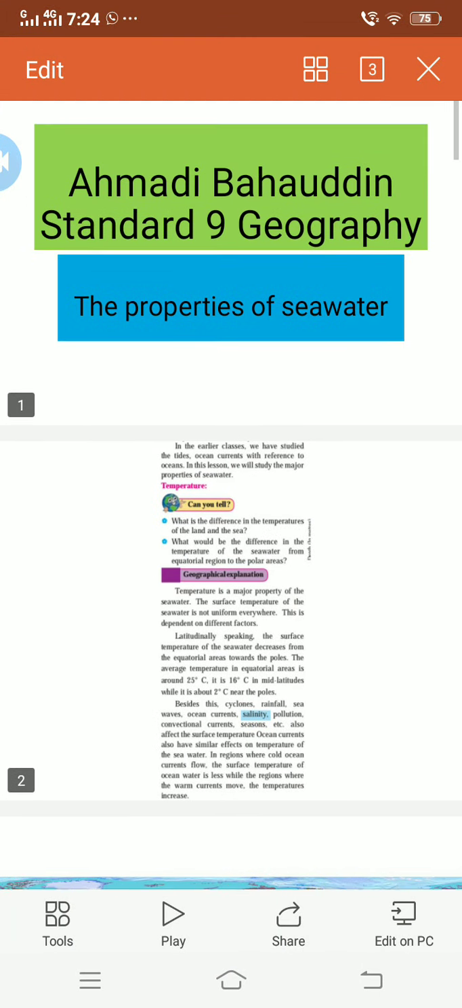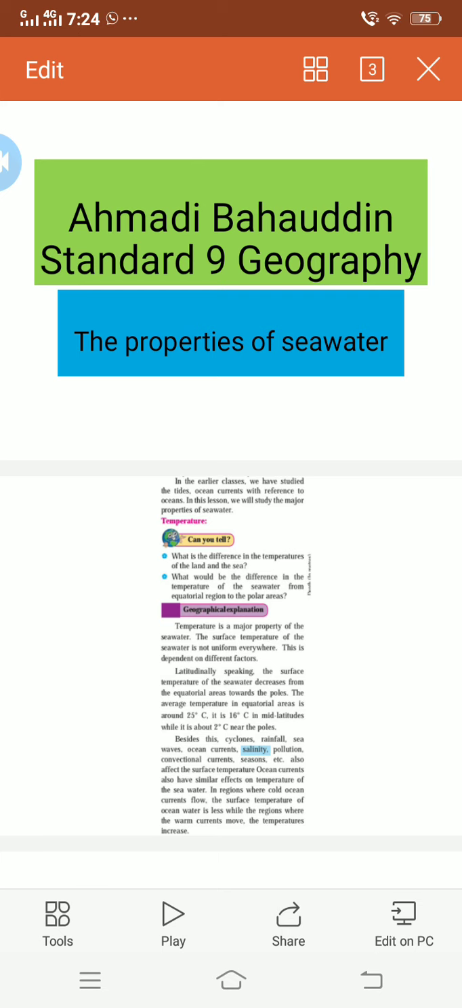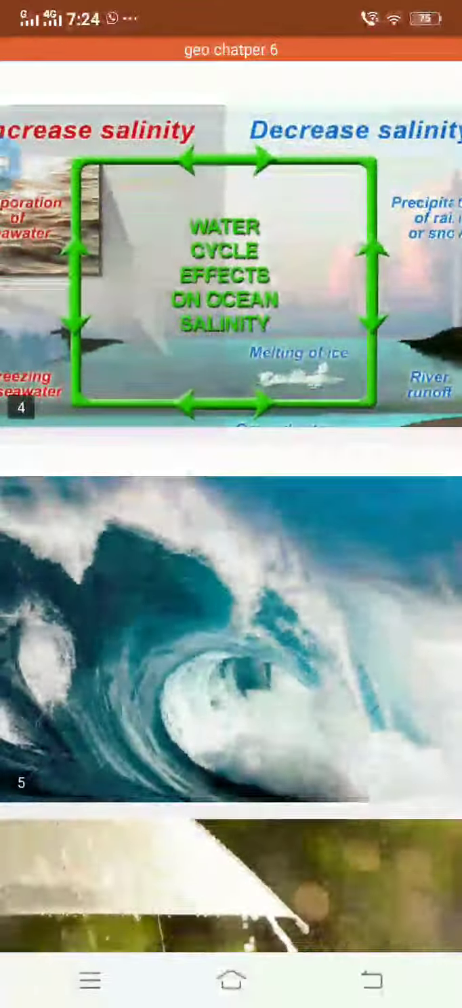Generally speaking, the surface temperature of the sea water decreases from the equatorial area towards the poles. The average temperature in the equatorial area is around 25 Celsius. It is also 16 Celsius in the mid latitudes, while it is about 2 Celsius near the poles.